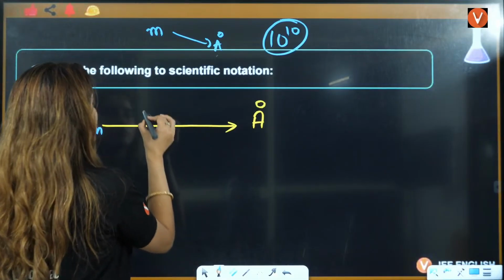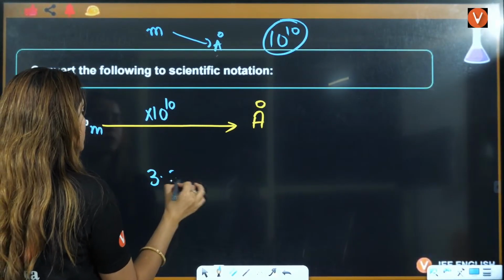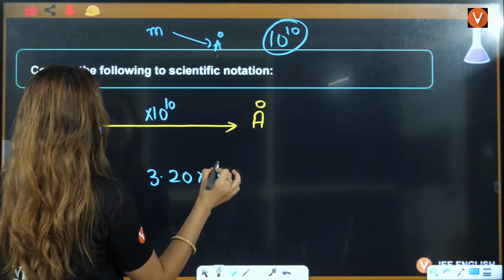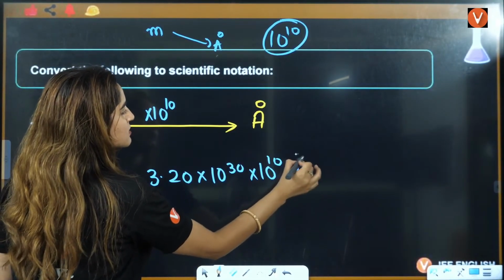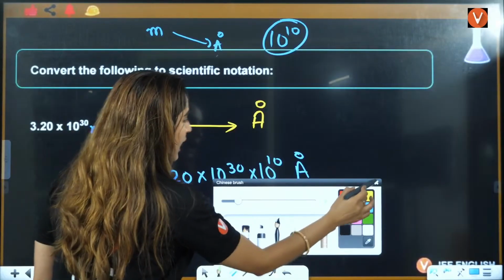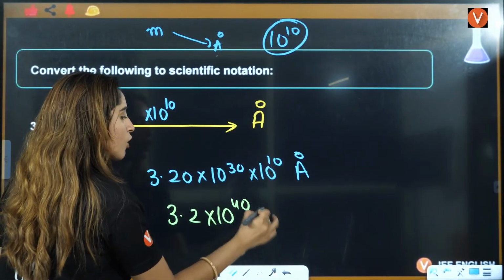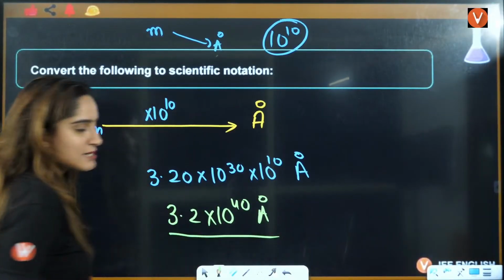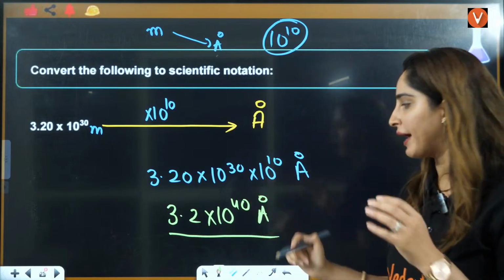So it will be multiplied by 10 raised to power 10. So the answer will be 3.20 multiplied by 10 raised to power 30 multiplied by 10 here. That is the answer in Armstrong. And here the answer will be 3.2 into 10 raised to power 40 Armstrong. Right? Okay, everyone? Shall we move ahead?